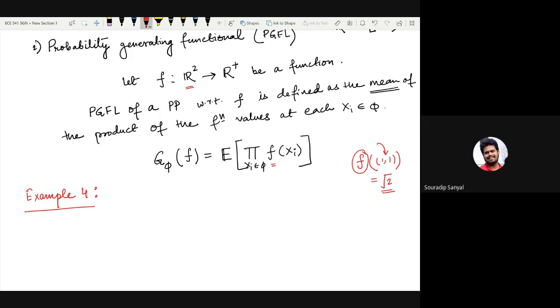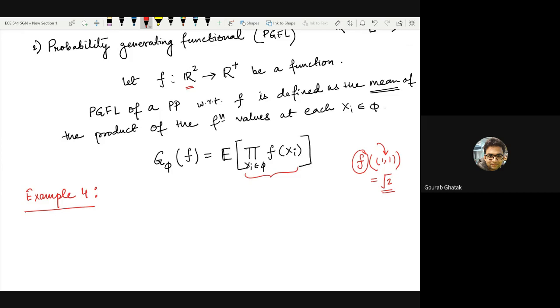Now what are we interested in? We are interested in going to each point of a point process, evaluating this function, and taking an expected value of it. Why is it an expected value? Because this product is a random variable. Remember that this product is a random variable because what it is depends on the realization of the point process.